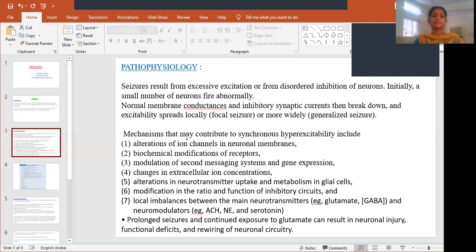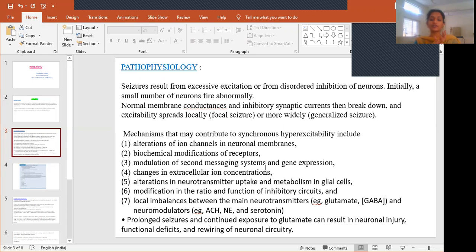The mechanisms that contribute to seizures include, first, alteration of ion channels in neuronal membranes. When there is alteration of ion channels in neuronal membranes, it causes influx or efflux abnormalities, causing excitation. Second is biochemical modification of receptors, and modulation of second messenger systems and gene expression. Then there are changes in extracellular ion concentrations and alterations in neurotransmitter uptake and metabolism in glial cells.